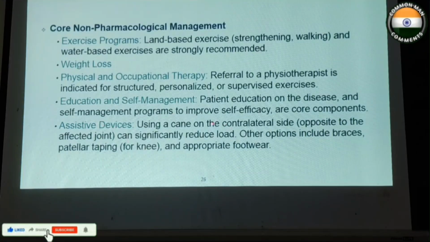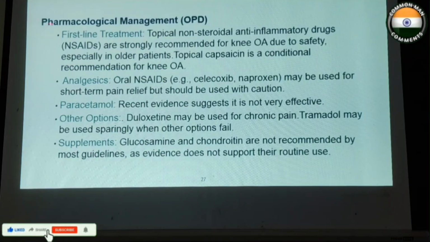Assistive devices include a cane for hip problems, braces and patella taping for knee problems, and footwear. Pharmacological agents are mainly topical and oral NSAIDs, followed by paracetamol, sometimes duloxetine and tramadol. Supplements like glucosamine and chondroitin sulfate are not recommended by most guidelines, as evidence doesn't support their routine use.